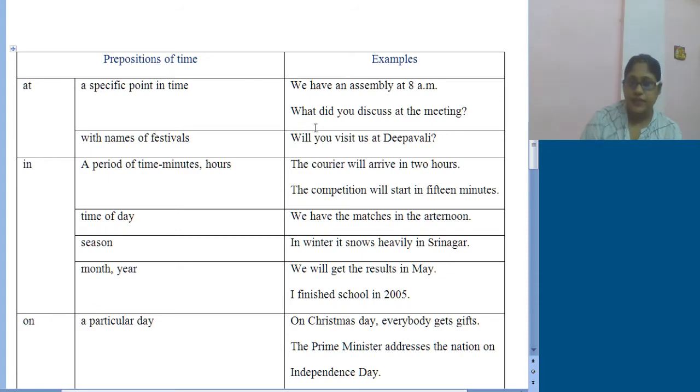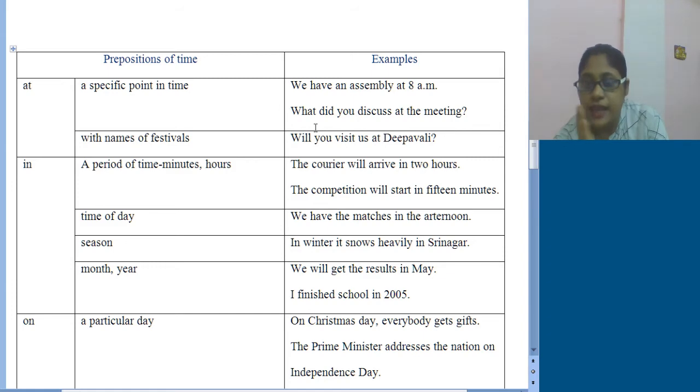Now time of day, like we have the matches in the afternoon. In the afternoon starts from after 12 o'clock. So from that particular time, it's a long span, right? It's a long period of time that continues in afternoons. Here, as I told, if you try to understand, see, in case of